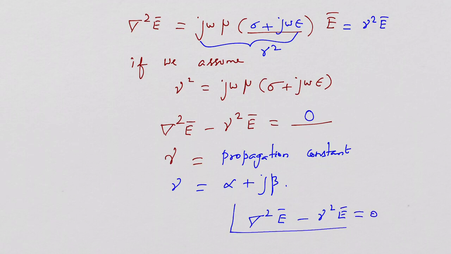It's an equation to be remembered forever for understanding the behavior of electromagnetic waves in any medium. Particularly in our case, we have taken a linear, homogeneous, isotropic medium, source free, where rho_v is equal to 0, and we have considered that the medium has permeability mu, permittivity epsilon, and conductivity sigma. So this is one of the wave equations.